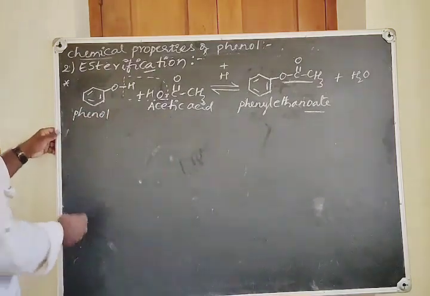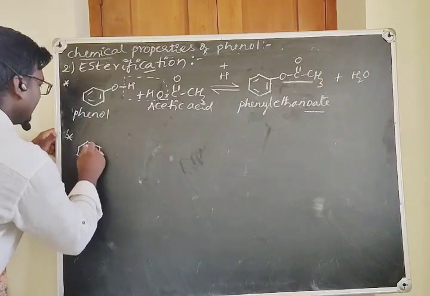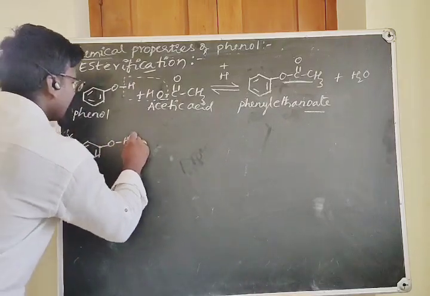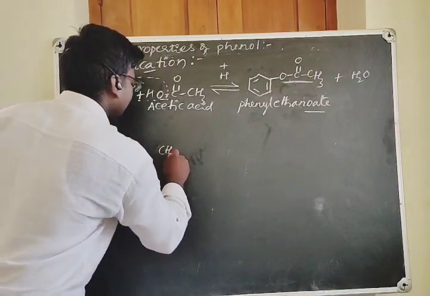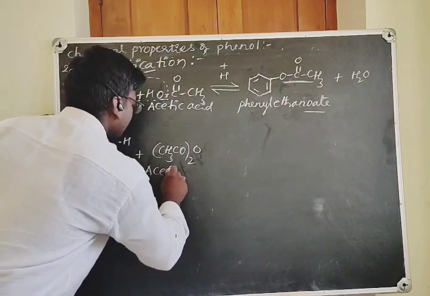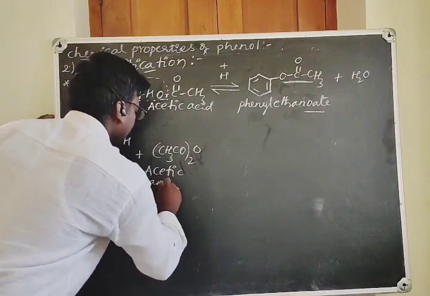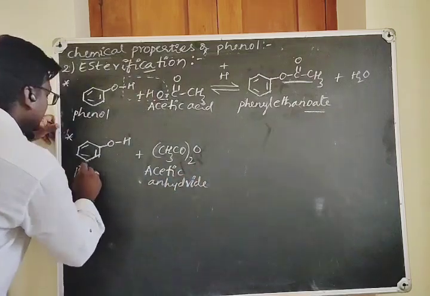Let us consider the reaction between phenol and acid anhydrides. For example, let's take acetic anhydride. What is this compound? This is acetic anhydride. And what is this? This is a phenol.